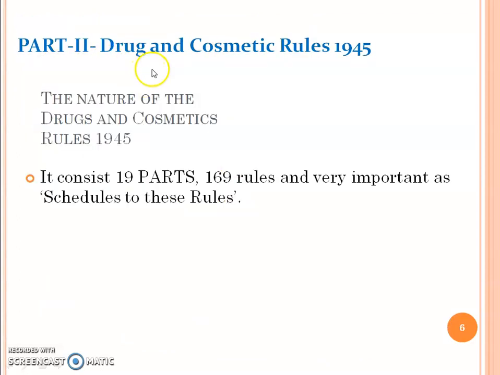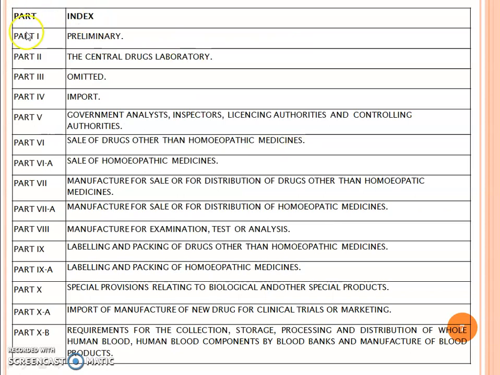Part 2 contains the Drugs and Cosmetic Rules 1945. The nature of the Drugs and Cosmetic Rules 1945: it consists of 19 parts, 169 rules and, very important, schedules to these rules. So, the 19 parts: part 1 contains preliminary, part 2 the Central Drug Laboratory, part 3 omitted, part 4 import, part 5 government